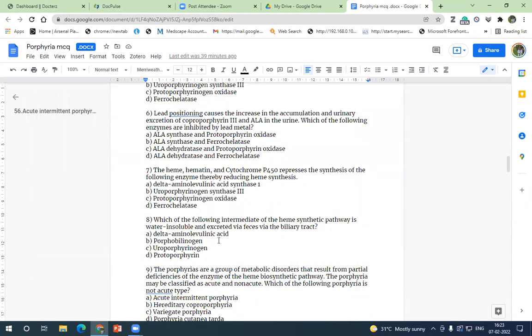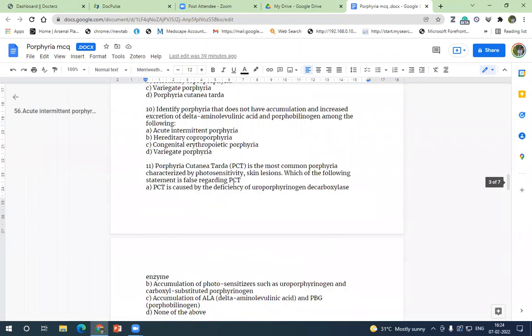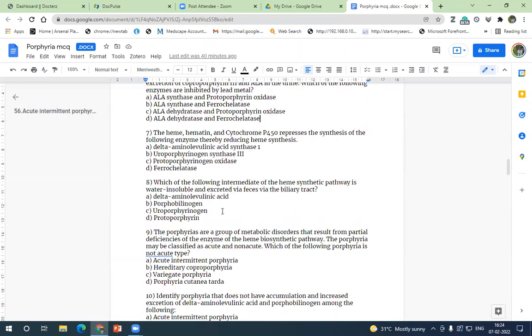So the bilinogens, what you get are water soluble. Previously, all things are water soluble. Only the later part, like porphyrins, they are water insoluble and have to be checked. Porphyrins have to be checked in feces. Okay, the earlier porphyrinogens and porphobilinogens and delta ALA, these are all water soluble. Only the last product, the terminal porphyrins, are water insoluble and they have to be examined in feces. Okay, so this is the right answer, that is protoporphyrin. So this you have to read again, which is water soluble and why.